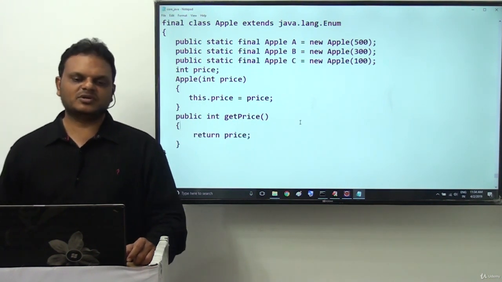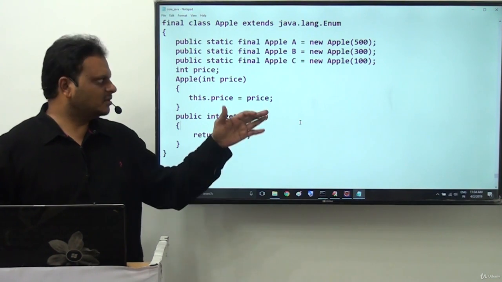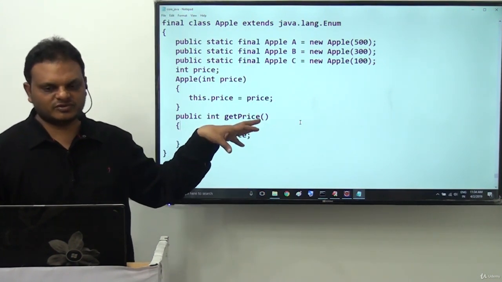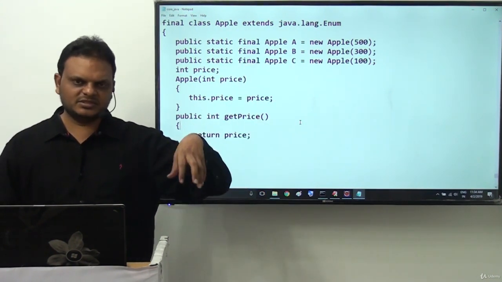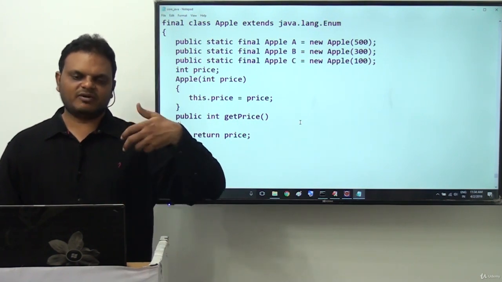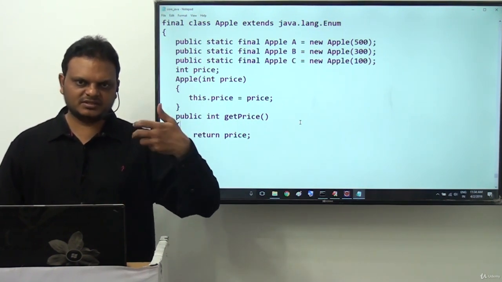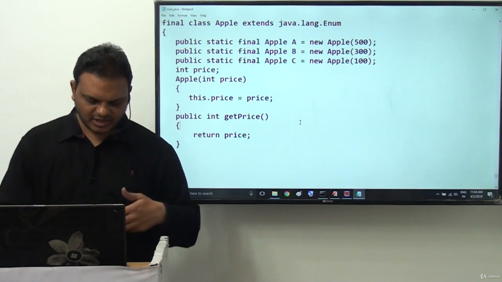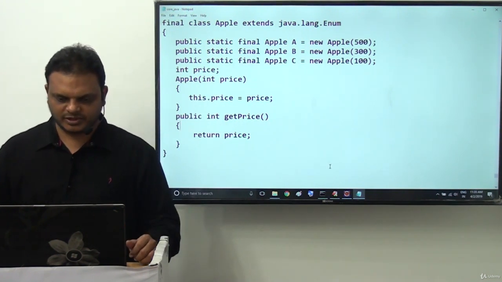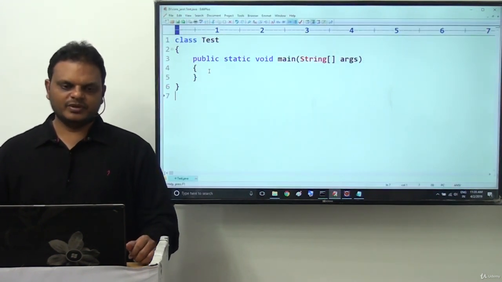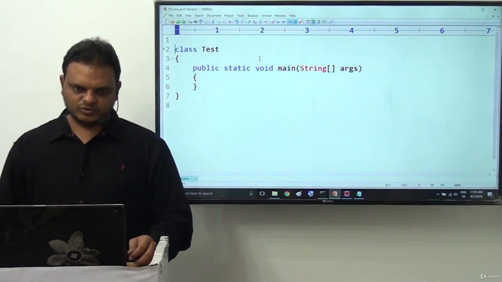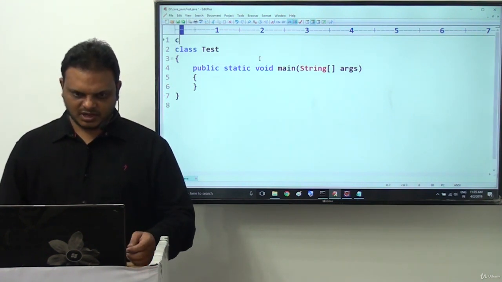So this is the total awareness related to enum: inside an enum we are able to declare our respective variables, constructors, methods and all these things. I want to show the same thing in the form of a program. Now try to recognize this clearly. Right sir, now I want to take this as class enum Apple.